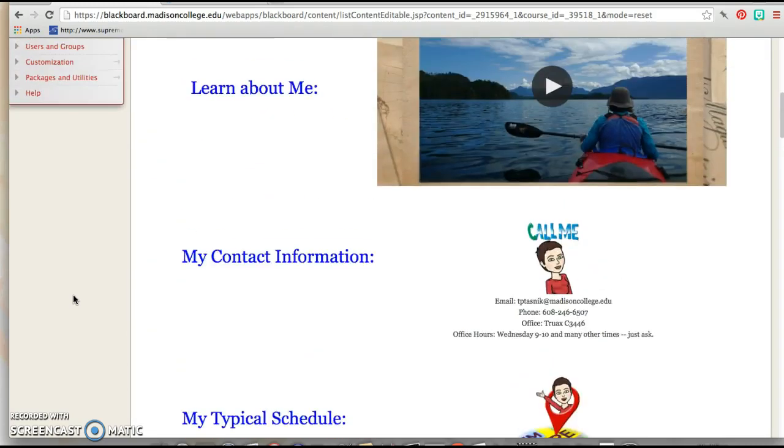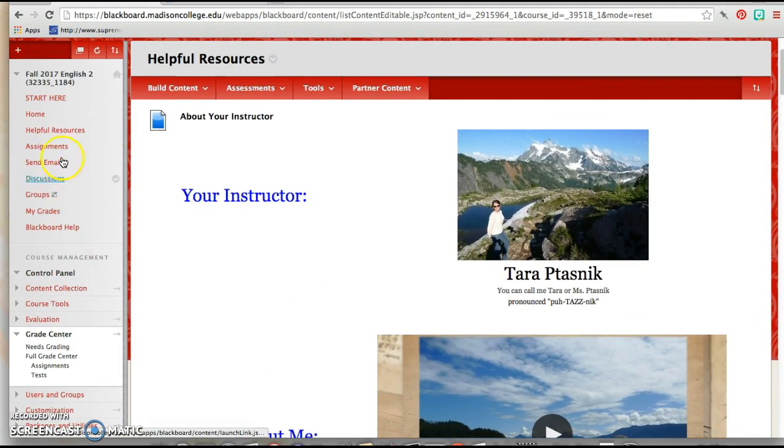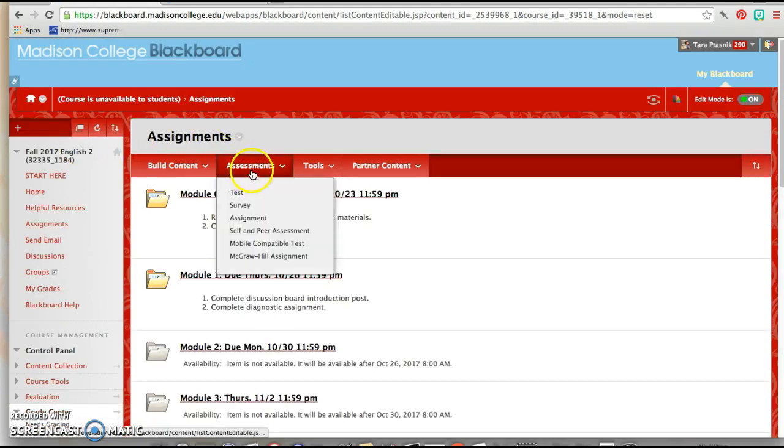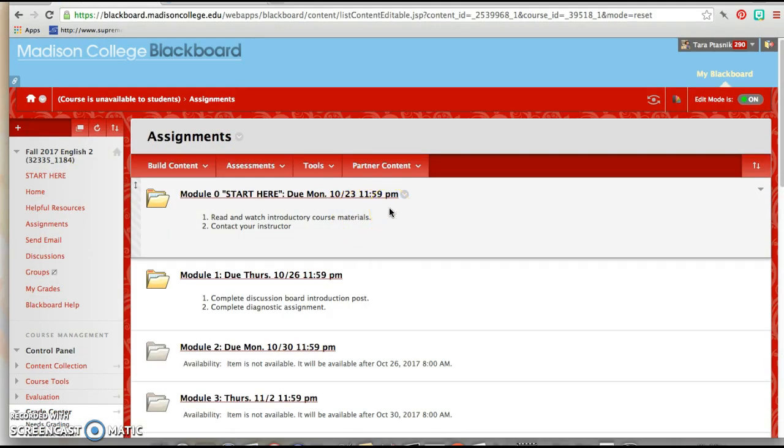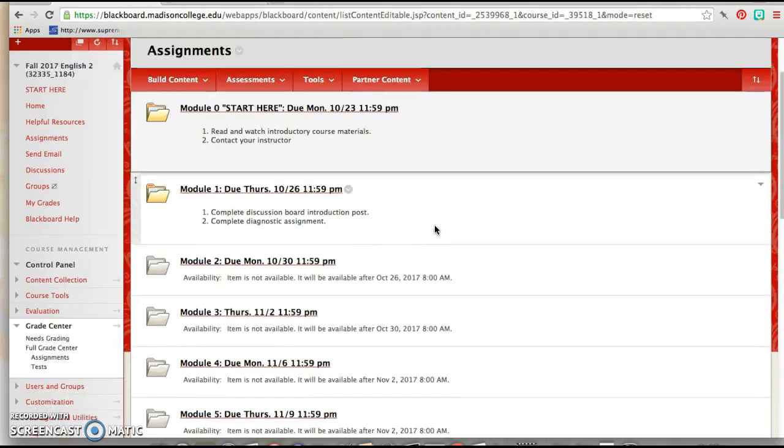Back to the menu. This will be the place that you will click on most often. So when you're just looking for what should I be doing right now, click on Assignments. And you can see that there are various modules, each of them with a due date. Our class will have the same pattern throughout the semester. Mondays and Thursdays, there will be assignments due at the end of the day, 11:59 p.m. So day one is module 0. You should contact me by the end of that day. Then there will be actual course content to complete before Thursday at the end of the day.